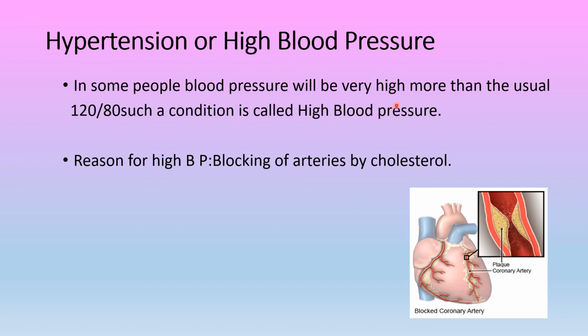When a person's pressure is higher than usual, that condition is called high blood pressure. They will say 130 by 70 or 160 by 90, like that. That is high blood pressure.